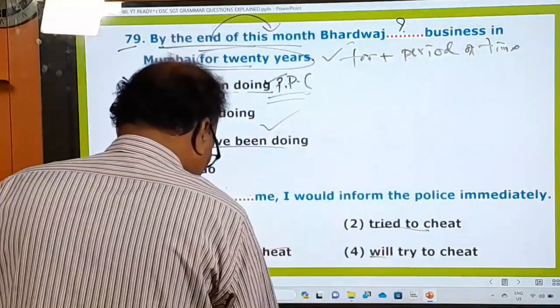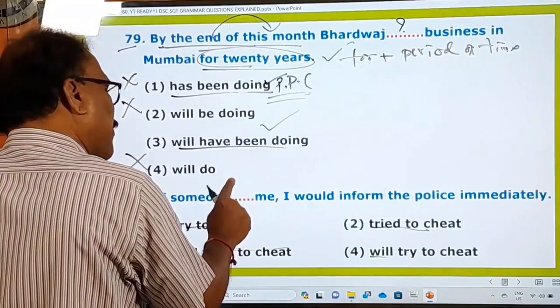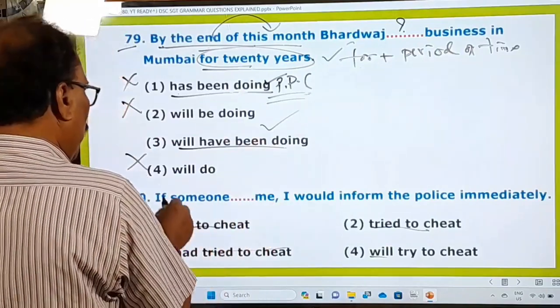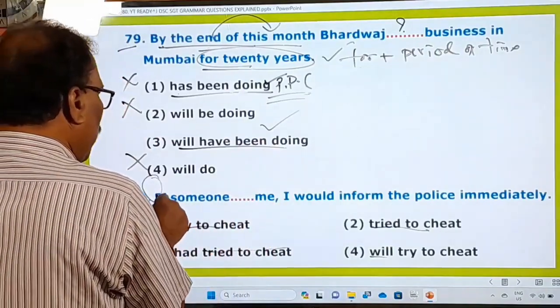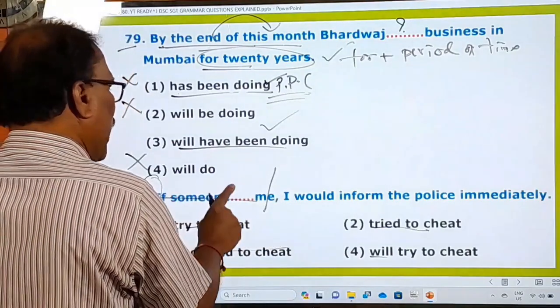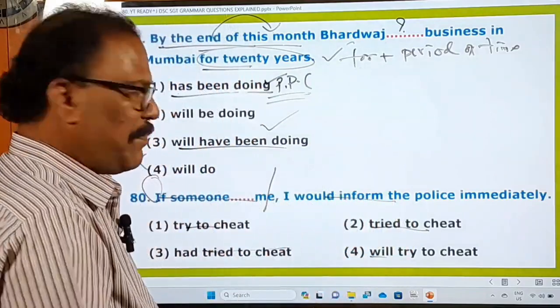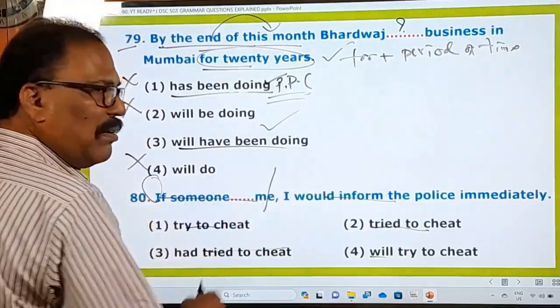What is that? Okay, to fill this blank correctly, we have to do one thing. It's an if clause sentence. How long is this if clause sentence? If clause, up to "me". "If someone dash me" is the if clause, and the remaining part is the main clause. This is the if clause, this is the main clause.